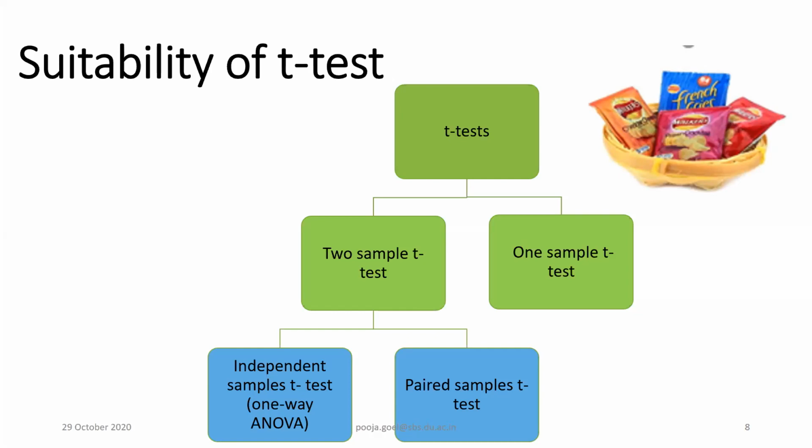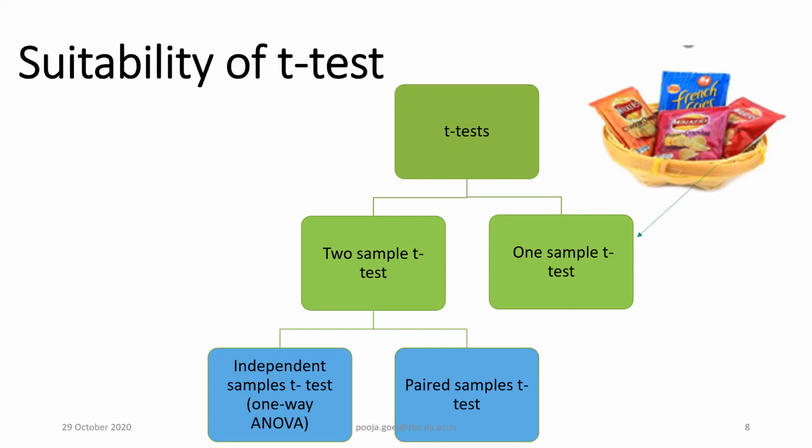Another packet I opened, so it may be 79 grams. So what happened to my luck? This time I got 1 gram less. So what does that mean? When I'm saying the 80 grams of chips in a packet, that doesn't mean that it would be exactly 80 every time. It can be 80, it can be 81, it can be 79, 78 or 82. So there is a certain range. So when we test the claims of any company, we use one sample t-test.